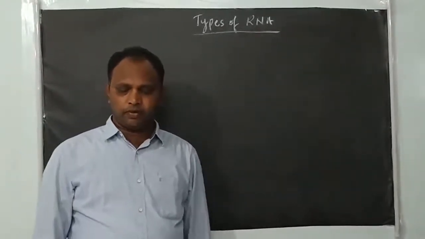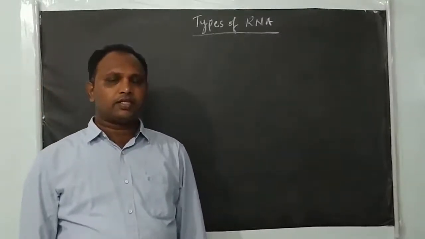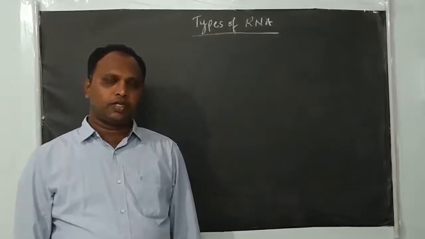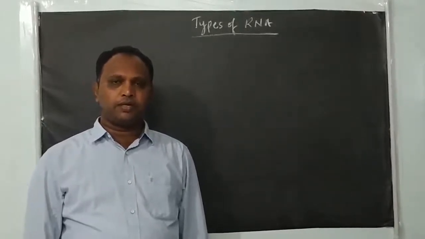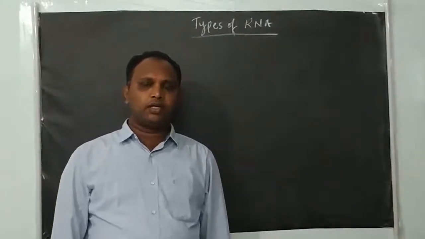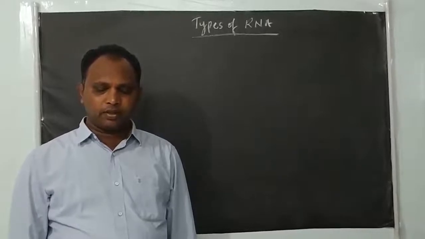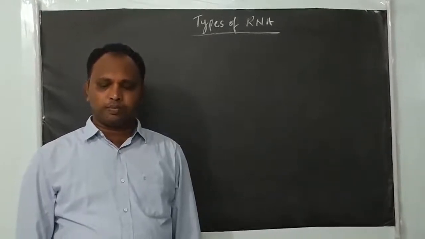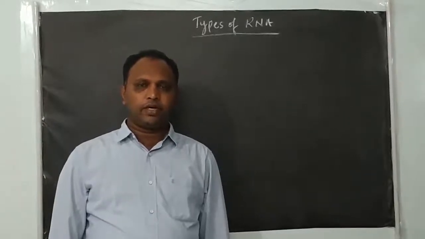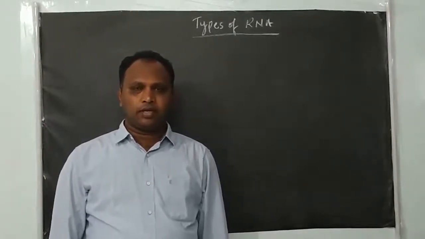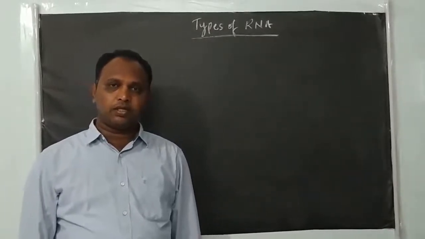In the previous video we started the transcription process, and we discussed what transcription is and the structure of the transcription unit. We discussed the template strand, the coding strand, and finally the monocistronic and polycistronic genes, right? In this video we are going to see the types of RNA and the process of transcription in prokaryotes.